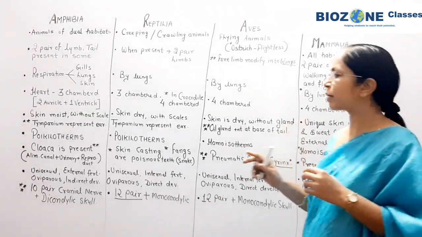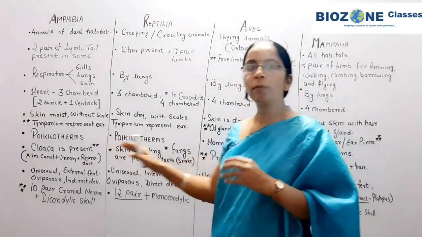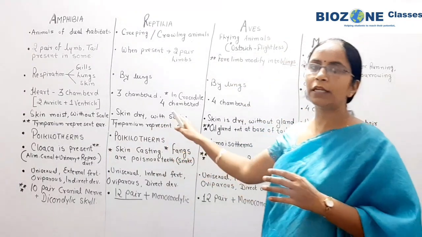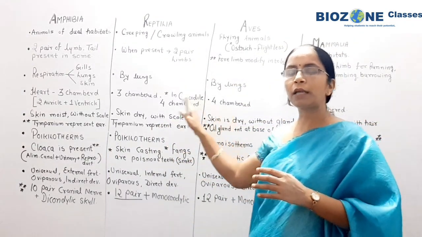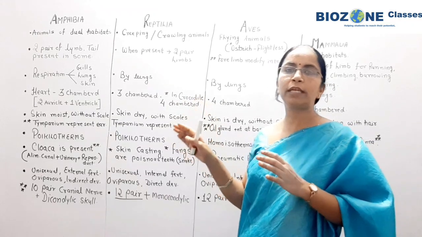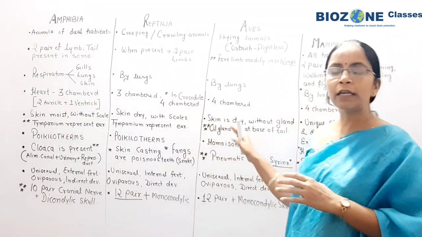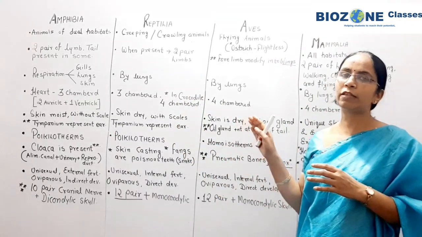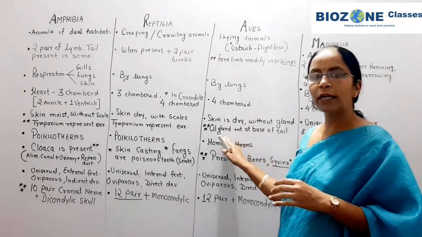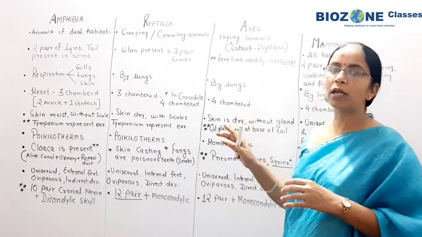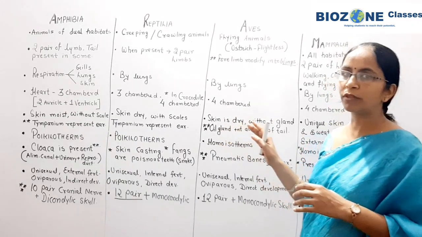So remember dry skin: amphibian skin is moist. Predominantly dry skin is present in reptiles and birds. In reptile, dry skin is present with scales, and in aves the dry skin is present with feathers. But the oil gland is also present, and that oil gland is only present at the base of the tail.